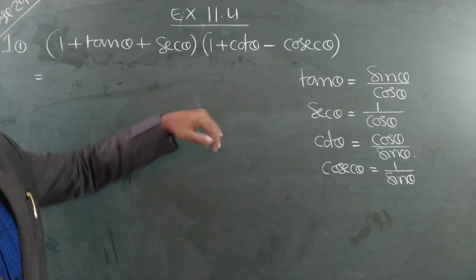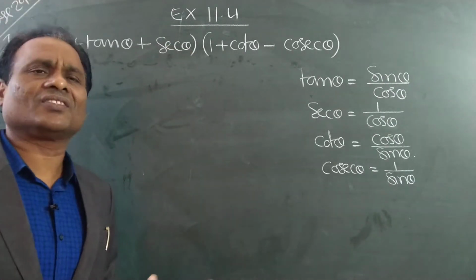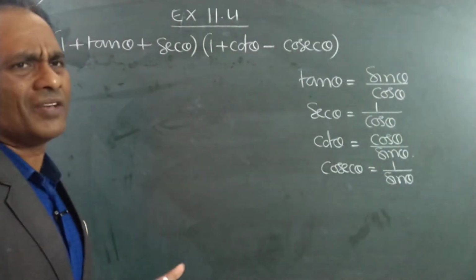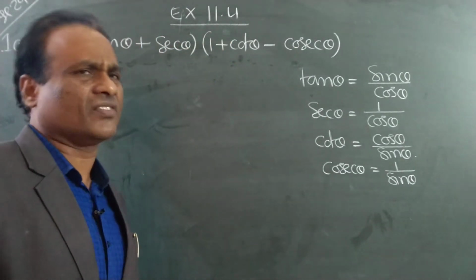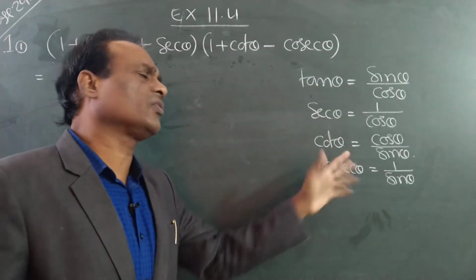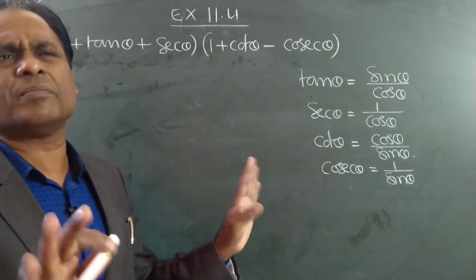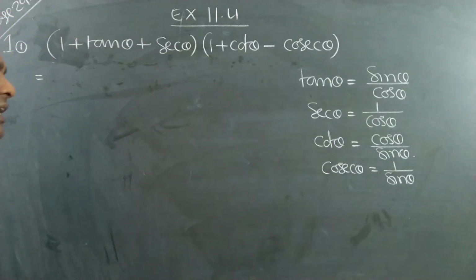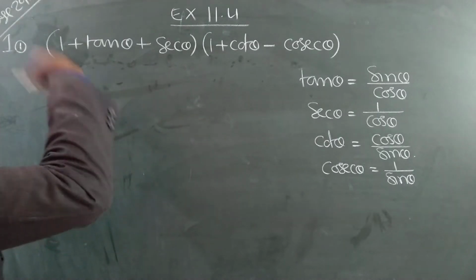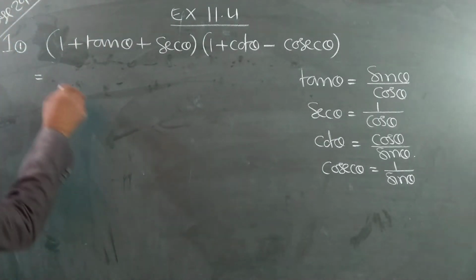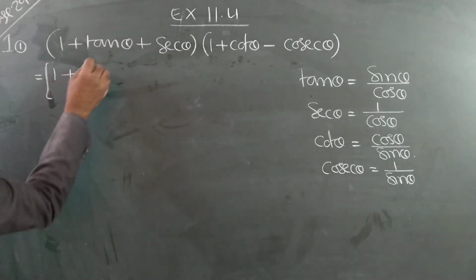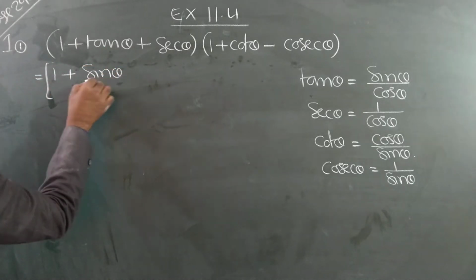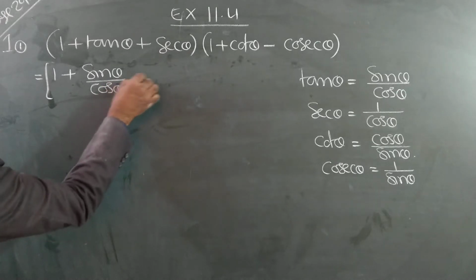So the total problem I will change into sin and cos. That will be convenient because we have to simplify. Even if you multiply these two as they are, we can simplify, or if you convert into sin and cos, we can also simplify. Any method we can apply. See here, I am changing the problem into sin and cos. Don't write. 1 plus tan is equal to sin theta by cos theta.